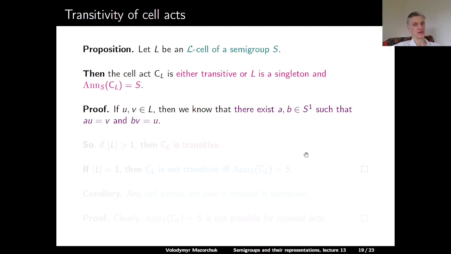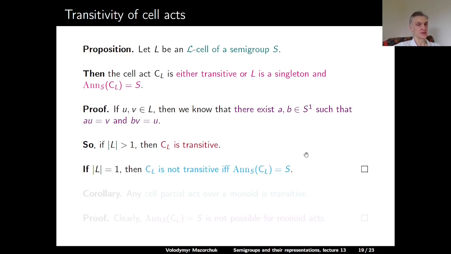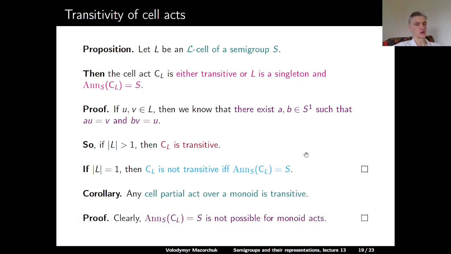Let U and V be two elements in L. Then we know that there exist elements A and B in S^1 such that AU is equal to V, and BV is equal to U. So if L is not a singleton, then we directly see that C_L is transitive. If L is a singleton, then C_L is not transitive if and only if the annihilator of C_L is the whole semigroup. Corollary: any cell partial act over a monoid is transitive, and that's because over a monoid we cannot have that the annihilator is the whole monoid.